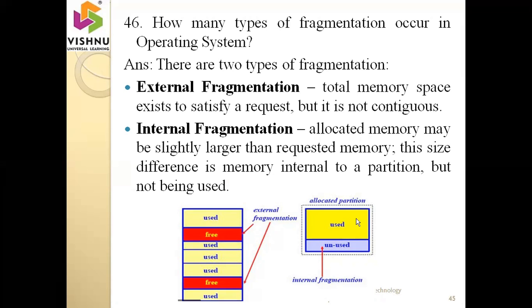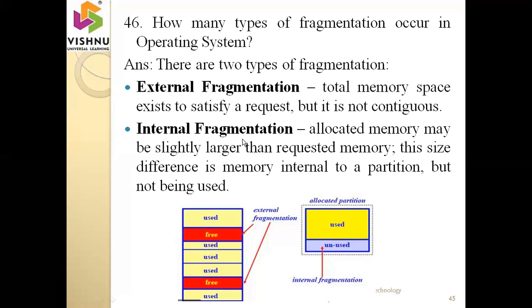External means the total memory space exists to satisfy a request, but it is not continuous. For example, I want to store a 1 GB file into the memory, but the memory space is not present in continuous order. Just look at this diagram. Here it is free and this is free, but the free spaces are not present in continuous order. This is called external fragmentation.